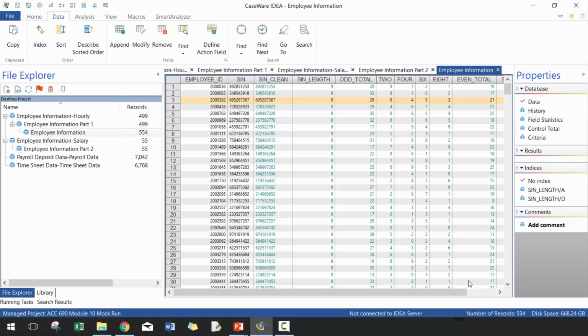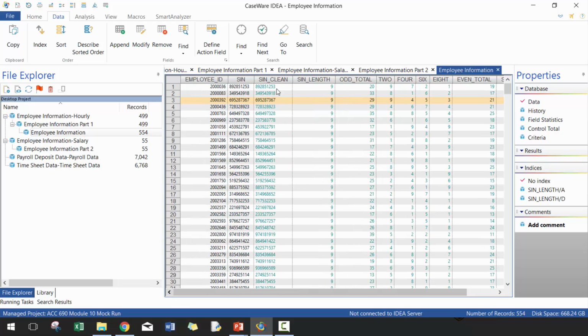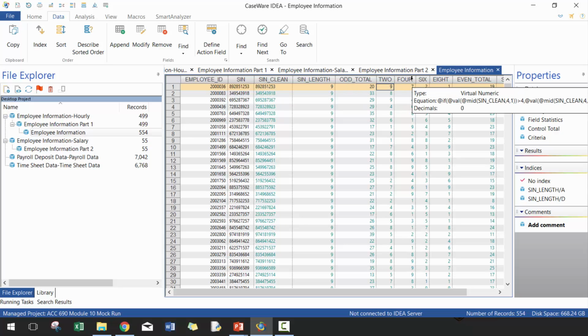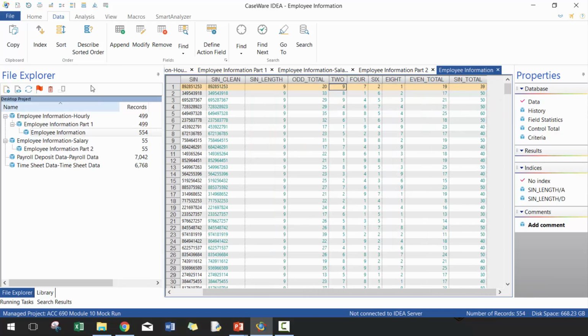Perfect. Let's just see what that looks like. So let's do a couple checks here. So when I do 9 times 2, that's 18. Add those together, that's 9. When I do 8 times 2, that's 16. And then minus 9, that's 7. When I go 1 times 2, that's 2. And then when I go 5 times 2, that's 10. I add those numbers together, that's 1. Perfect. So now I have the sin total.